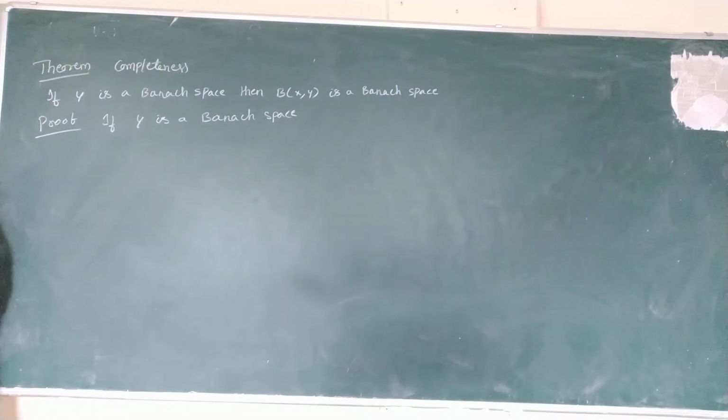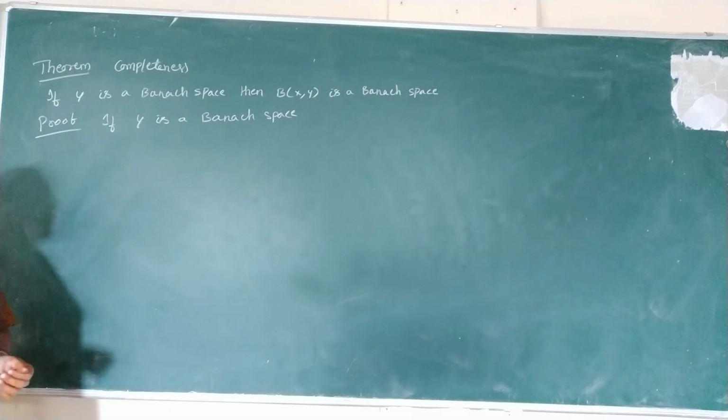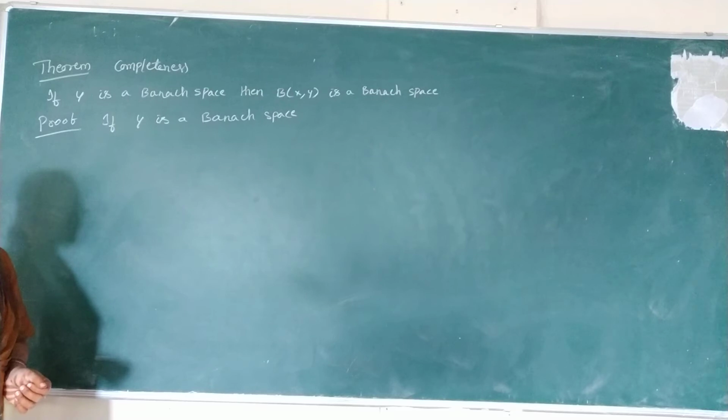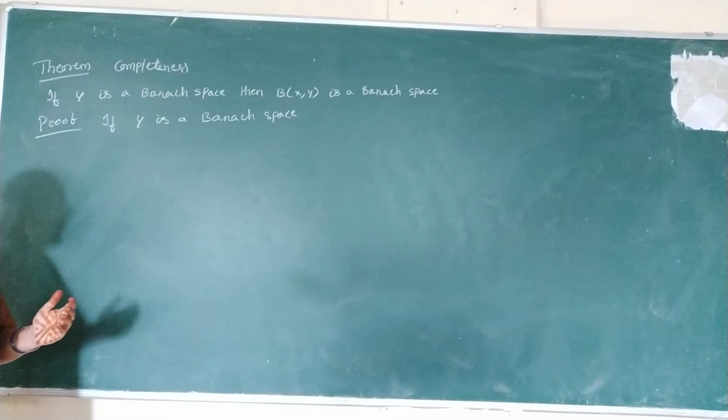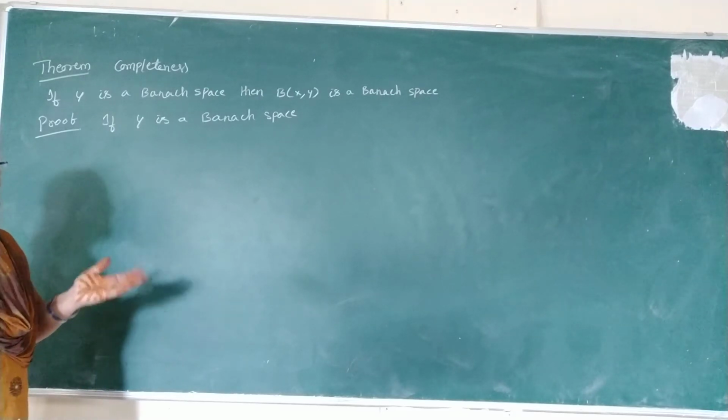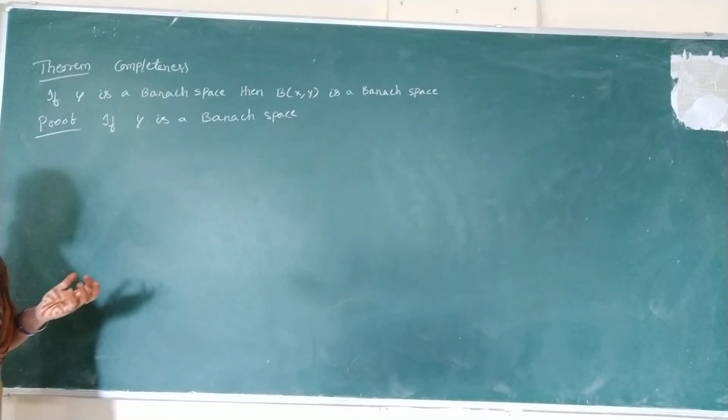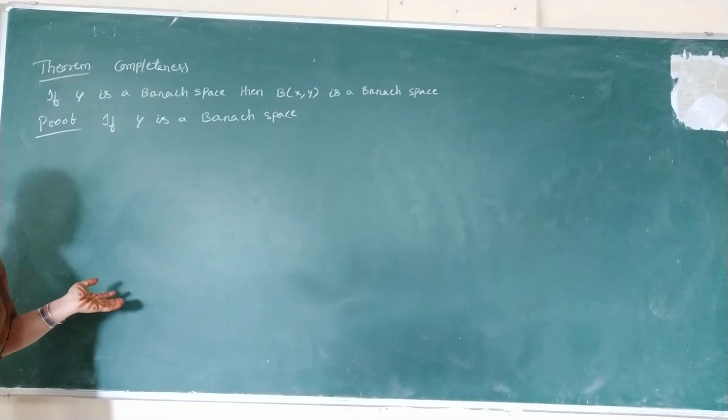To show that B of x comma y is a Banach space. Banach space means a complete normed space. We already know from the previous theorem that B of x comma y is a normed space. So here no need to show the conditions once again.